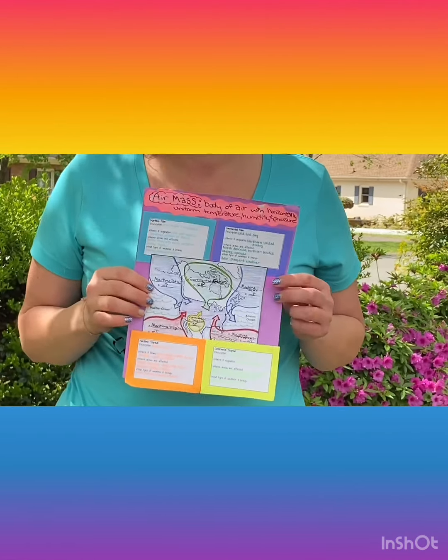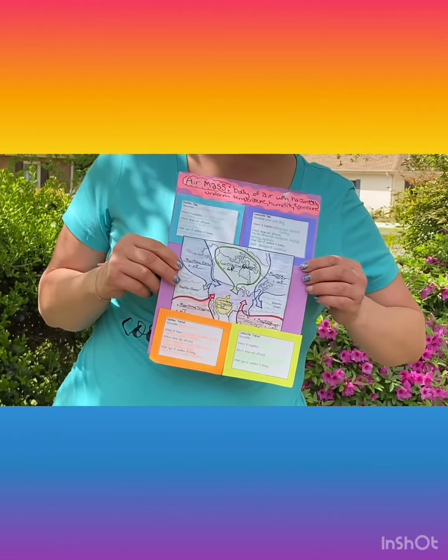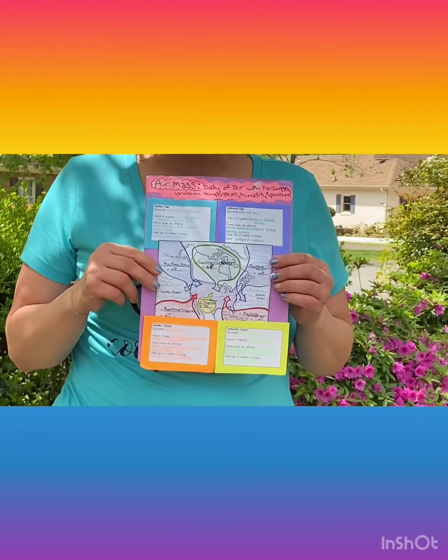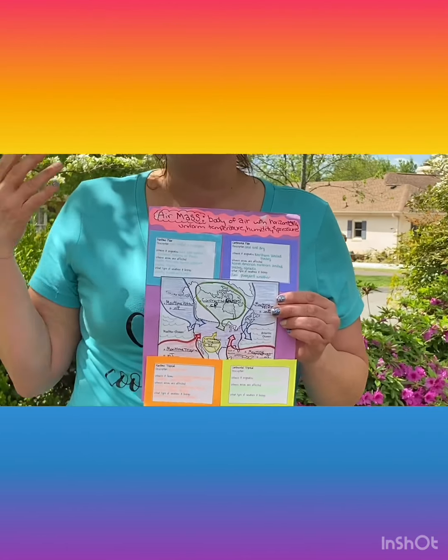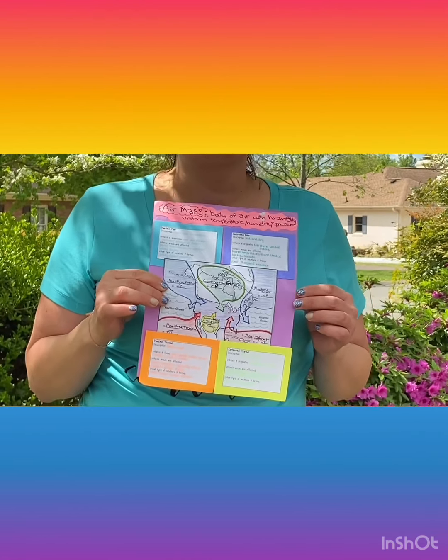And then when we have the word tropical, think of that hot, awesome tropical vacation. We think about hot, wet, warm, humid, those types of things. So just think about what the words mean if you forget what type of air mass we're talking about.